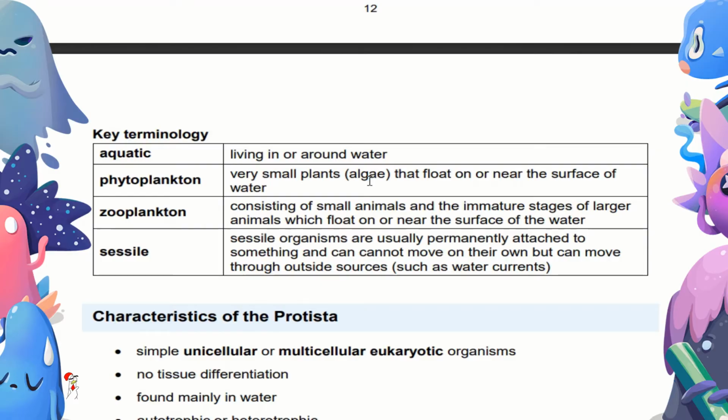It's weird. Zooplankton, consisting of small animals and the immature stage of larger animals which float on or near the surface of water. There's sessile, organisms that are usually permanently attached to something and cannot move on their own but can move through outside sources such as water currents.